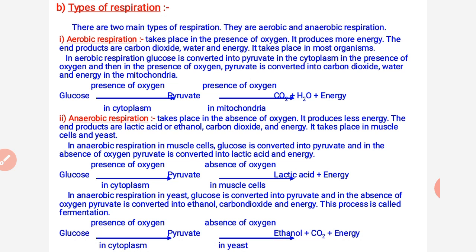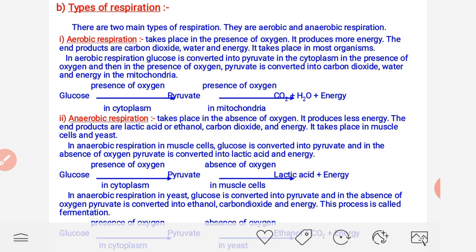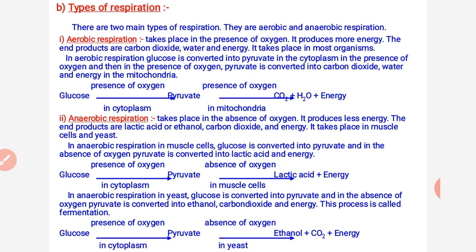anaerobic respiration also takes place in the mitochondria, because energy is produced by the mitochondria only, but oxygen is not used by that. Anaerobic respiration takes place in the absence of oxygen. It produces less energy. The end products are lactic acid or ethanol, CO2, and energy. It takes place inside the muscles and yeast cells.